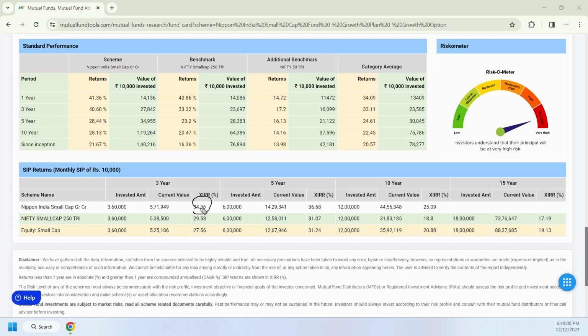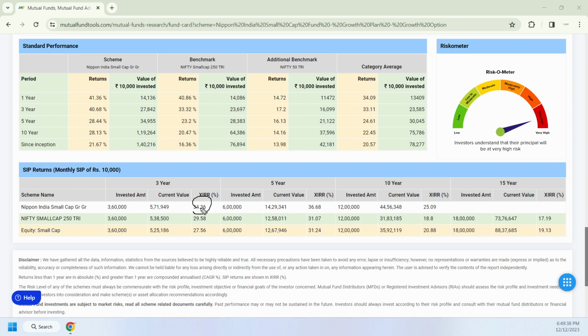Okay, and at the same time Nifty Small Cap 250 TRI is around 29%. The fund is performing greater than the index return. In the equity small cap category, if you invested directly, your fund would be around 5.2 lakhs. But over the period of 5 years, 6 lakhs invested has grown to 14 lakhs in this fund, and in the index it is around 12 lakhs. Over the period of 10 years, 12 lakhs invested is now 44 lakhs with an XIRR of 25 percent, and the index at the same time generated 18.8%.